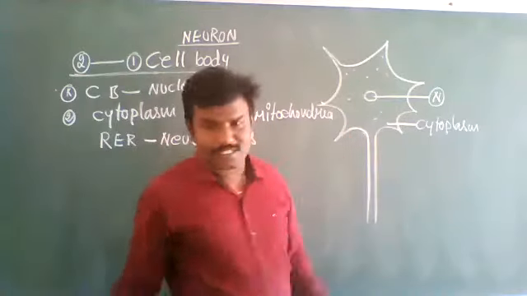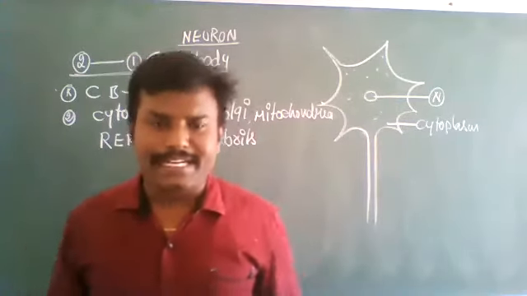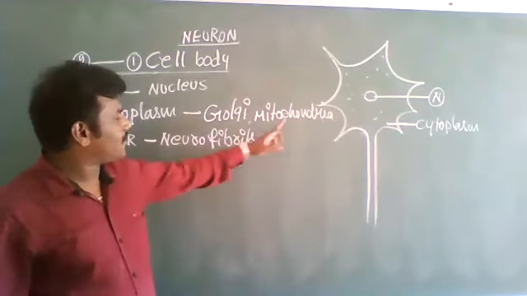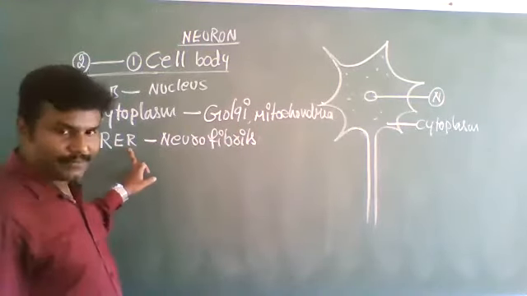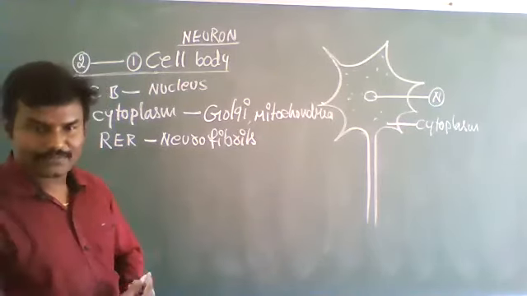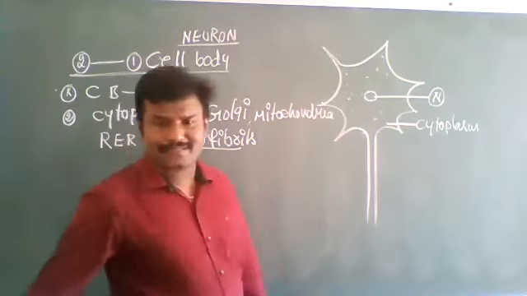The cytoplasm contains numerous organelles, that is Golgi complex, mitochondria, rough endoplasmic reticulum, and neurofibrils. So what are neurofibrils?